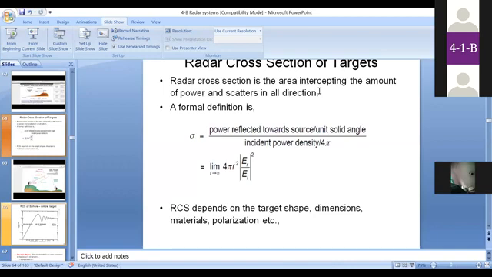What do you mean by re-radiated by the target? Whenever an electromagnetic pulse hits the target, it re-radiates, that is, it reflects that power back towards the source. So here, by using radar cross section, we are measuring the ability of re-radiation power of the target. Okay, radiation from the target side is measured by using radar cross section denoted with sigma, which is given by the technical formula: power reflected towards source per unit solid angle by incident power density. This is given with this formula. Okay.